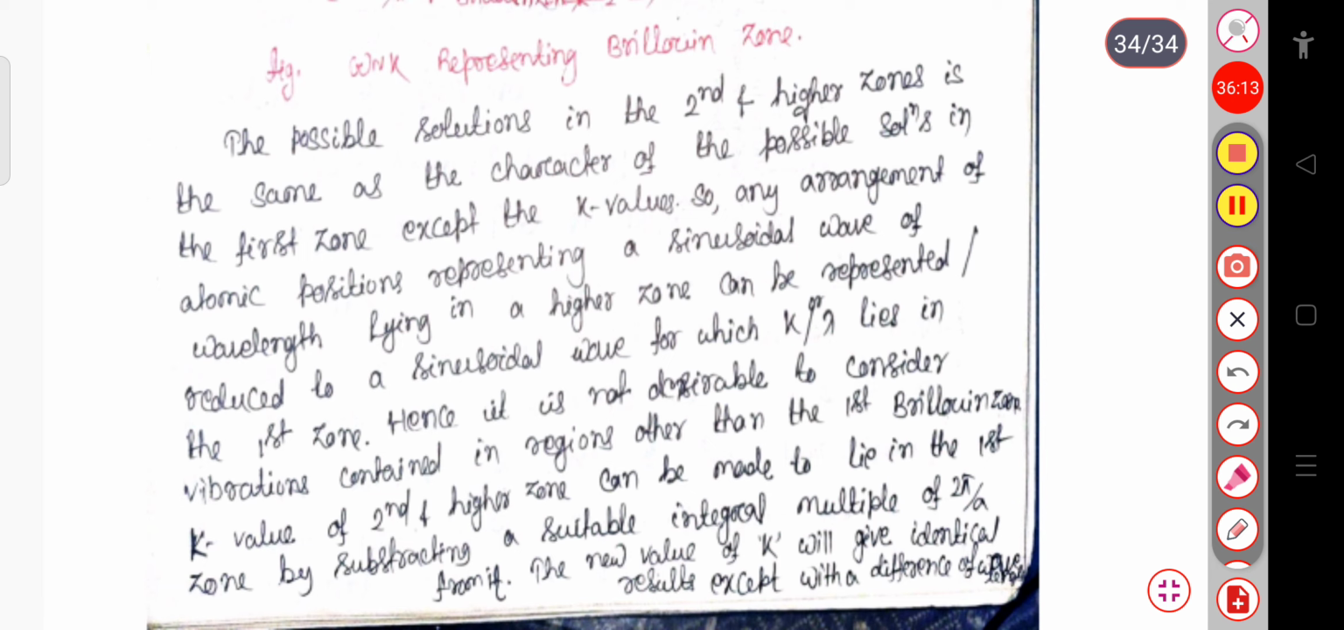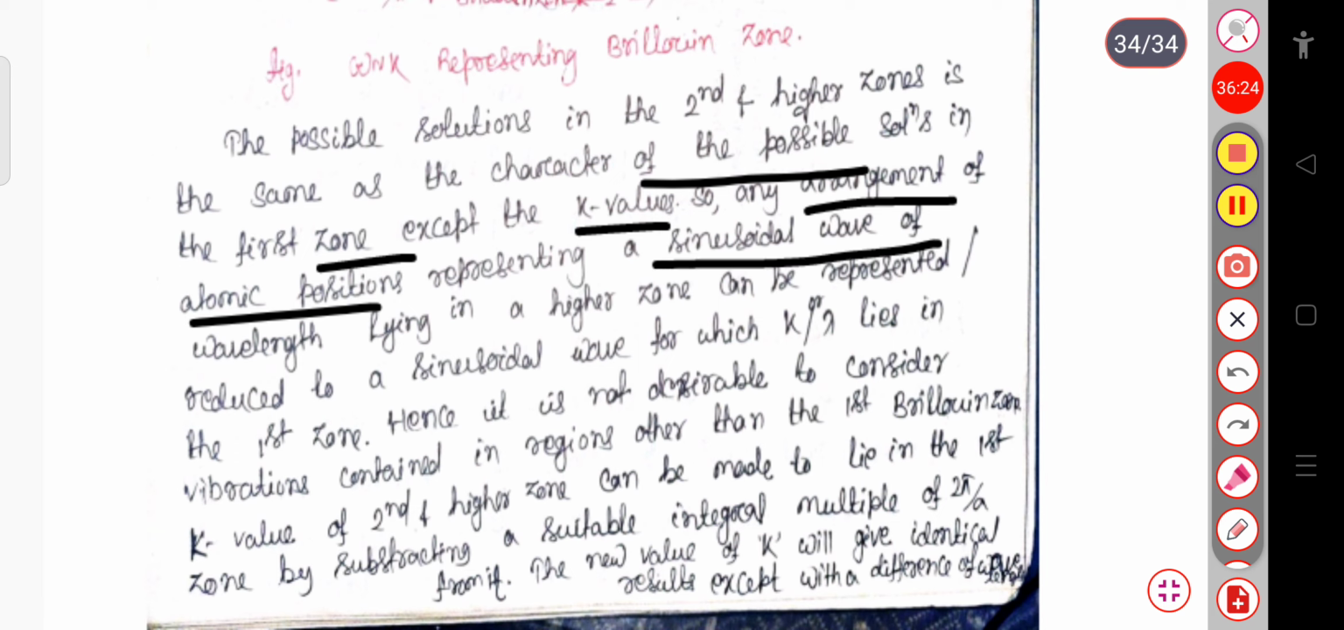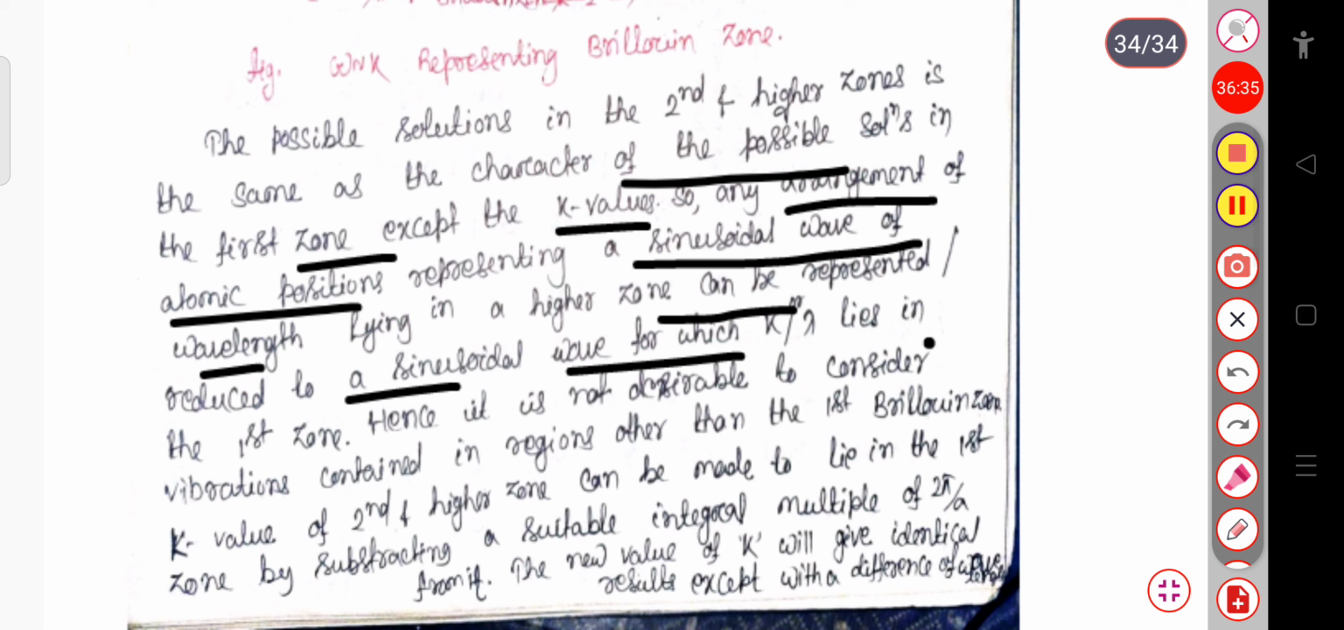The possible solution in the second and higher zones has the same character as the possible solution in the first zone, except for the k values. So any arrangement of the atomic positions representing a sinusoidal wave of wavelength lambda lying in a higher zone can be represented or reduced to a sinusoidal wave for which k or lambda lies in the first zone. So it is not desirable to consider vibrations contained in the region other than the first Brillouin zone. The k value of the second and higher zones can be made to lie in the first zone by subtracting a suitable integral multiple of 2 pi by a. So the new value of k will give an identical result, except with a difference of the wavelength.